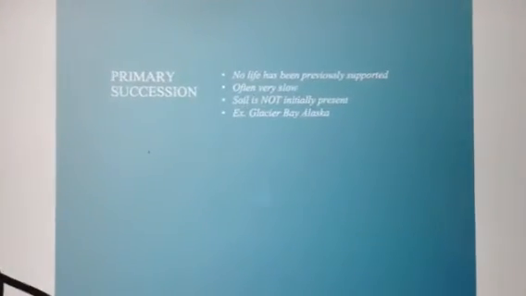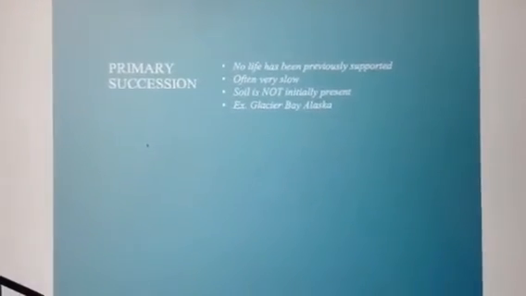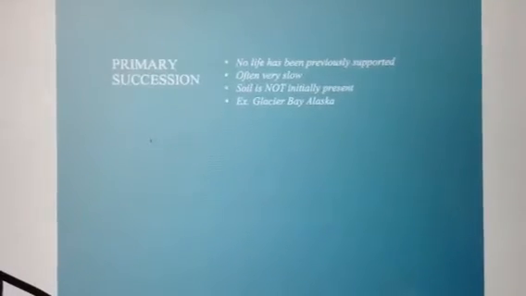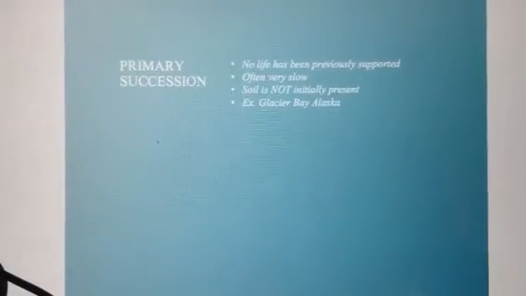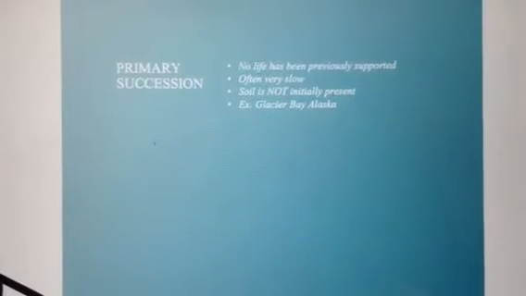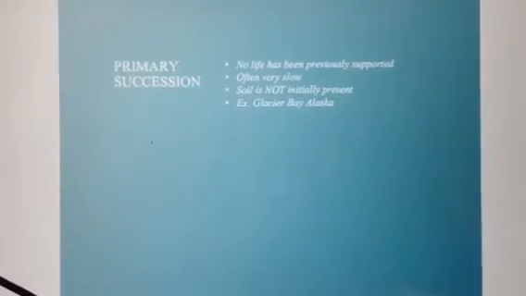Primary succession occurs when there has not been a species previously in an area. This most often is because the plant soil is not initially present, or the soil is too thin or lacks minerals to support a plant species. Primary succession is often very slow.